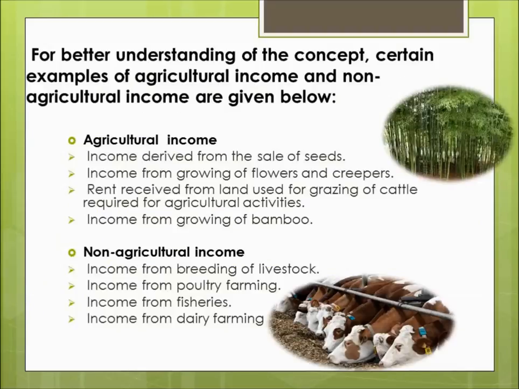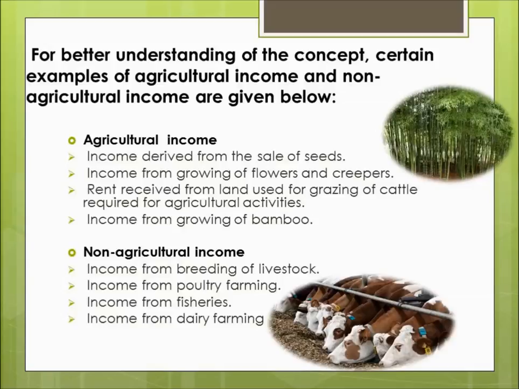Now let us take some examples to understand in a better way what exactly we categorize as agricultural activity or agricultural operations and what are non-agricultural operations. The agricultural operations form agricultural income and the non-agricultural operations will form the non-agricultural income.